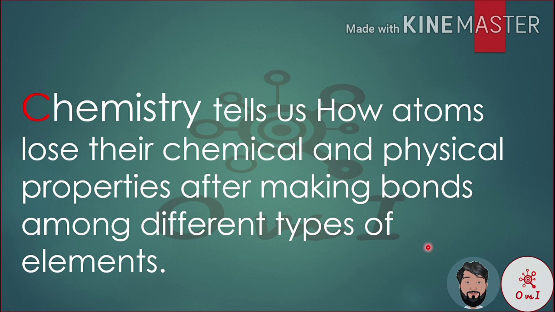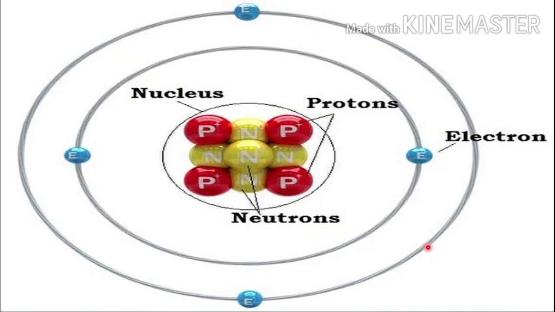So when they were alone, they were gases, but when they have mixed or made bonds, they become liquids. So this is the major thing that works behind a molecule of gas, liquids, and solids.